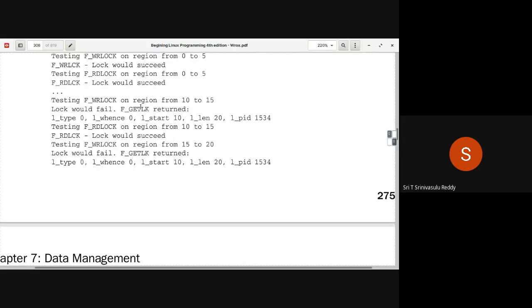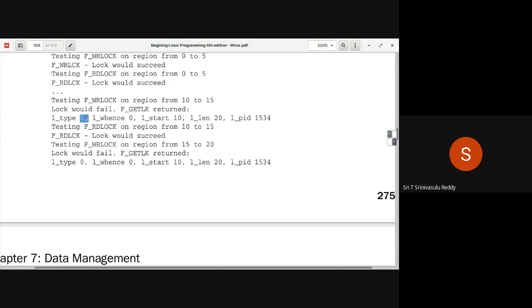Testing F_WRLCK on region from 10 to 15. On 10 to 15 a shared lock is already there. If a shared lock is there, and you want to get an exclusive lock, you can't get it. So that's why here you can see lock would fail. And fcntl F_GETLK returns information. Lock would fail means you have to now display the corresponding information. So that's why you are getting the information also. What is the lock type? Lock type is 0. 0 means maybe the F_RDLCK value is 0 there. That's what you really mean.